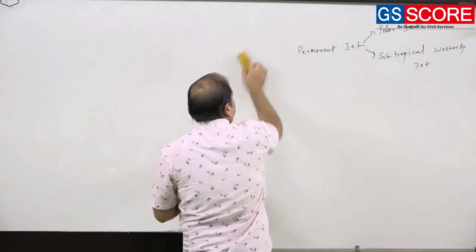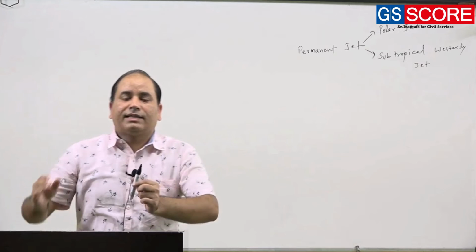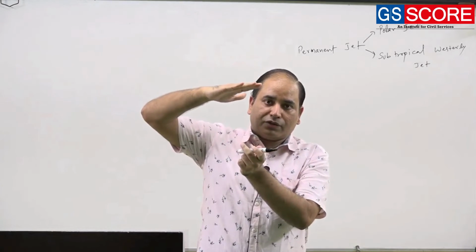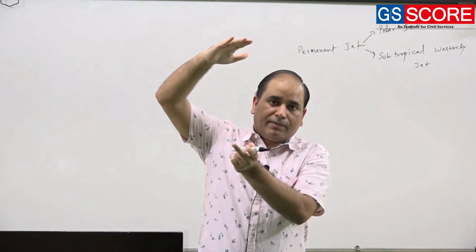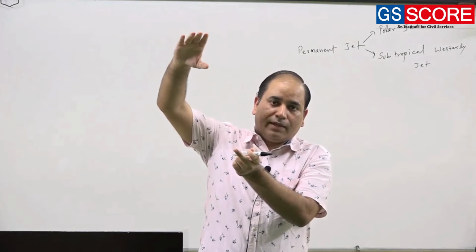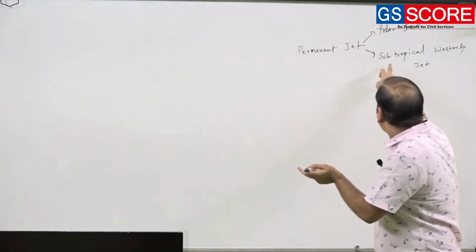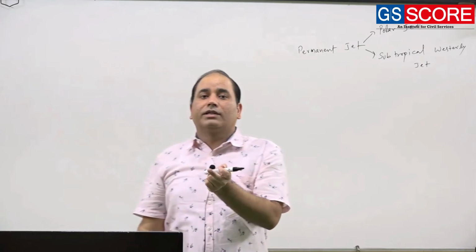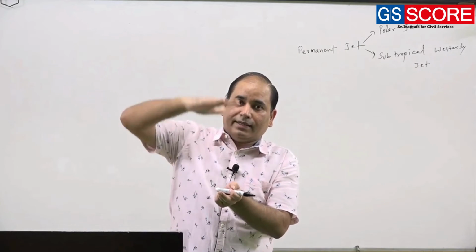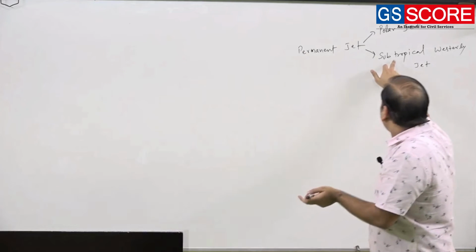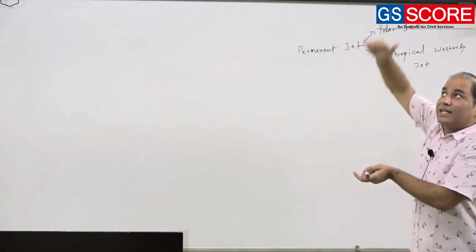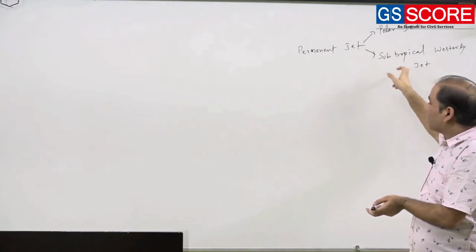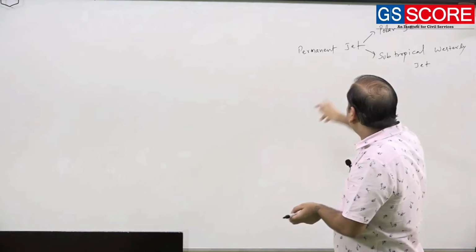Also, one thing you need to understand at this point is that, in general, these are upper atmospheric movements. The polar jet will blow in the tropopause area, and the subtropical westerly jet will also blow in the tropopause area, but the altitude of the subtropical westerly jet will be much higher as compared to the polar jet.